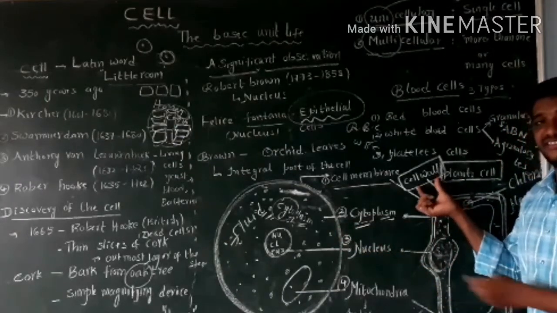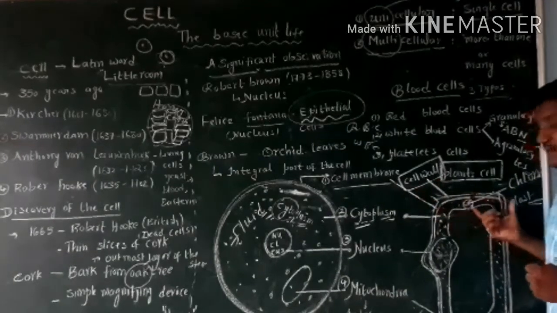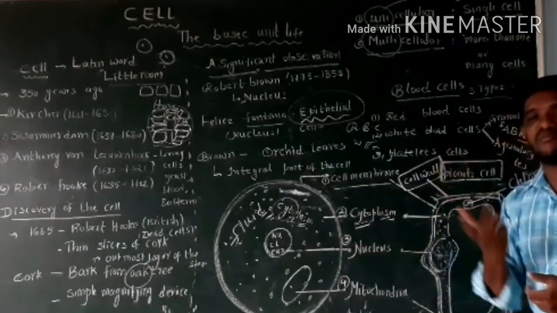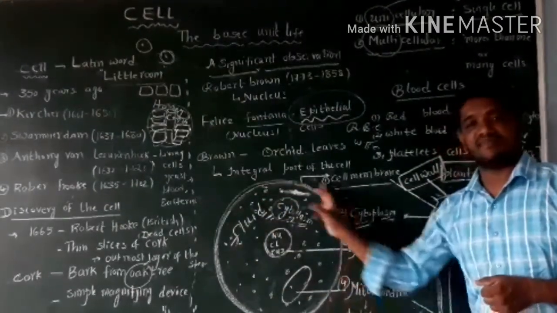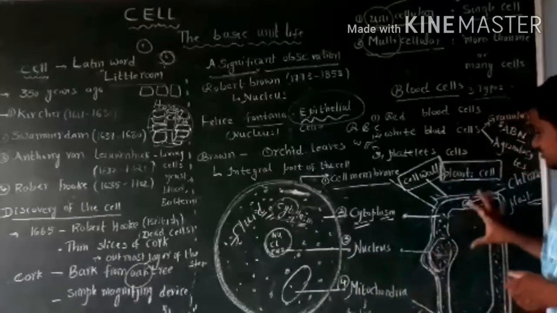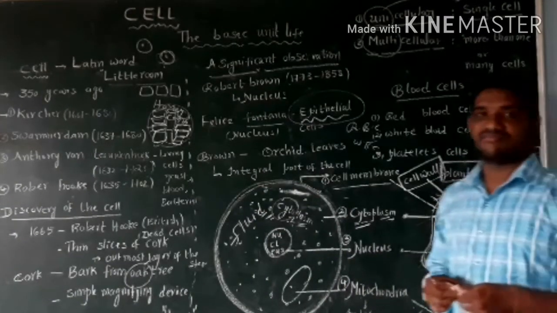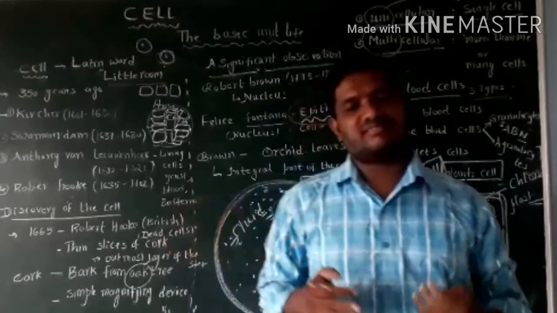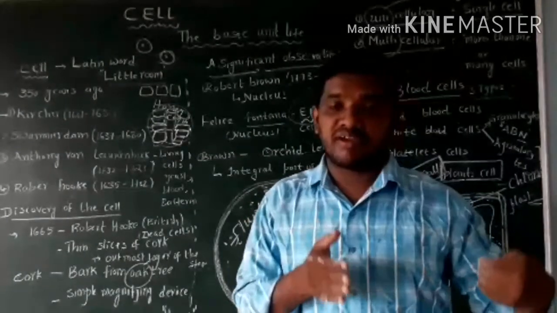Cell wall is present in the plant cell, but there is no cell wall in the animal cell. In the plant cell, chloroplast is present; in the animal cell, there is no chloroplast. The animal cell is round in shape, whereas the plant cell is rectangular in shape. Thank you, children. Remember all these points and write them down one by one in your syllabus.